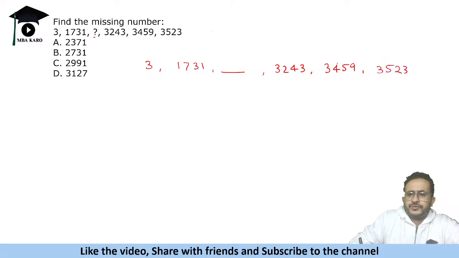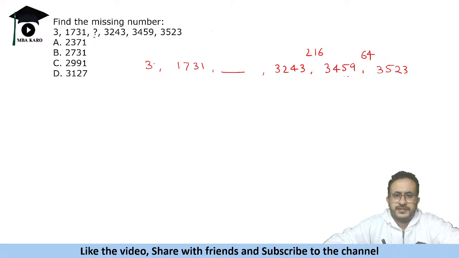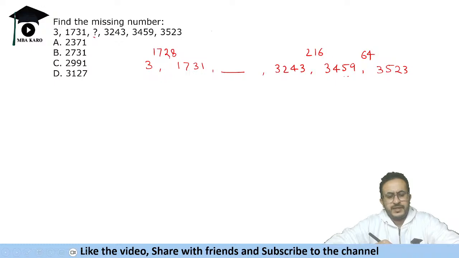3523. So 3400, 3500. So 123 minus 59, you will get 64. 259 minus 43, 16. So 216. Two differences we figured out. Acha, this difference is what? 1728. Okay. So in series you need to understand certain things, that generally what are the logics.